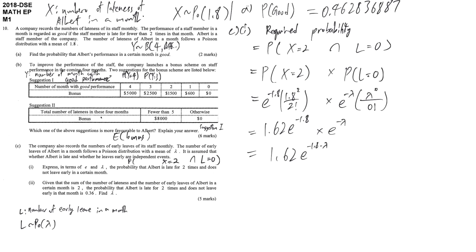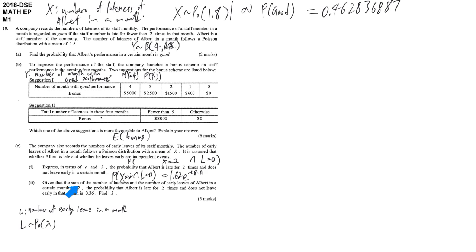Now part 2. We are asked to find lambda given a conditional probability. The sum of the number of lateness and early leaves is 2. The probability that Albert is late for 2 times and does not leave early in that month, given this, is 0.36. So they give us an equation and then we are going to solve it. Once again, when you analyze how to solve it, you had better translate the items into mathematical format. The total number of early leaves and lateness is 2. That means X plus L is equal to 2.